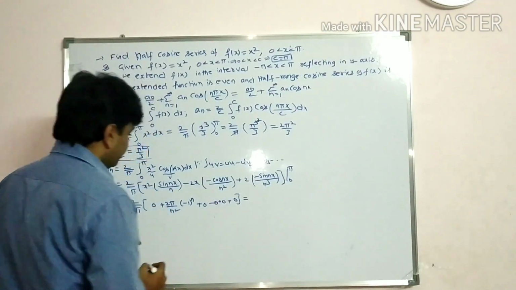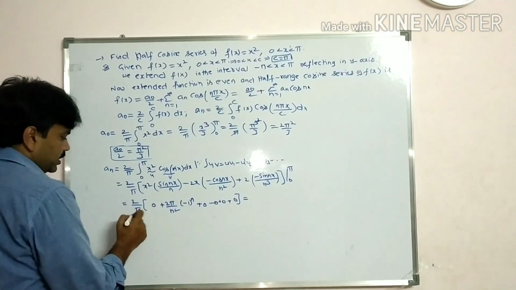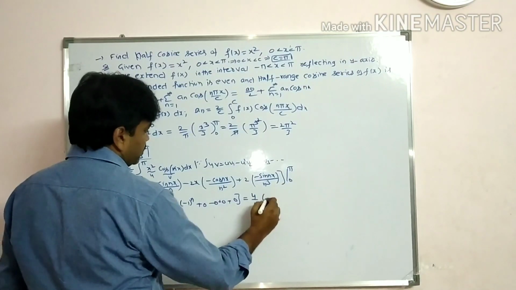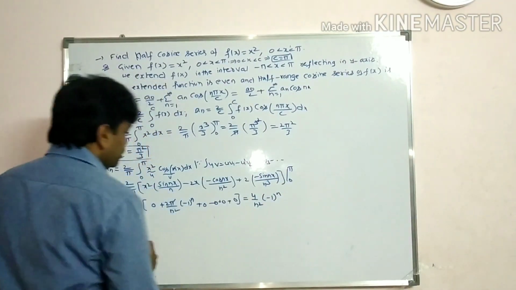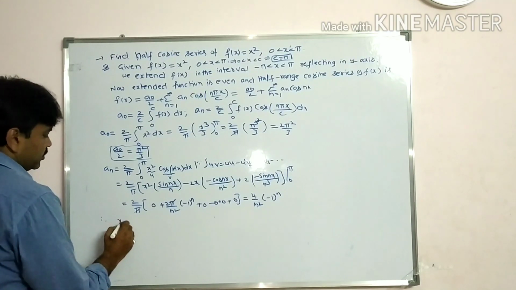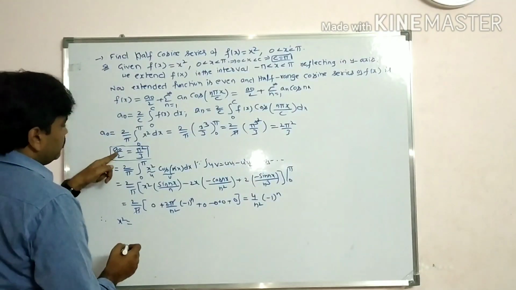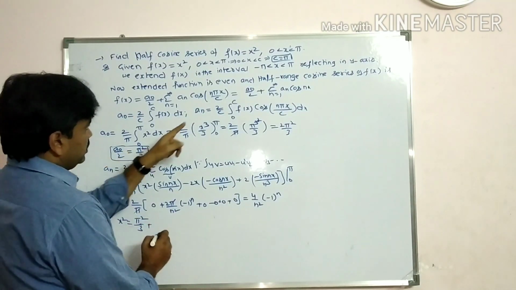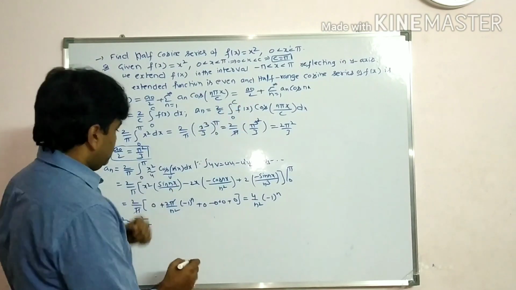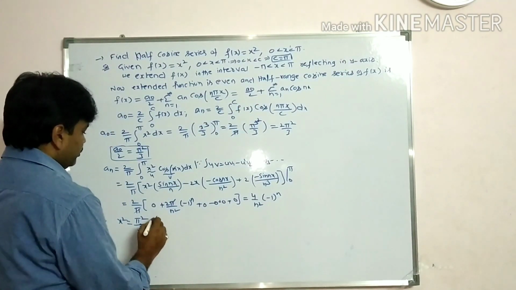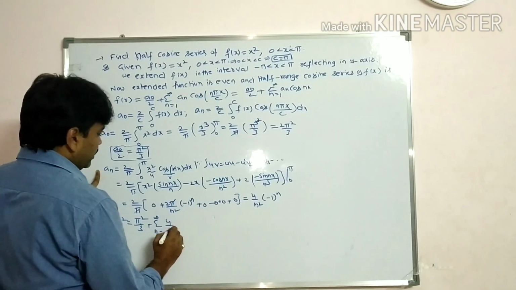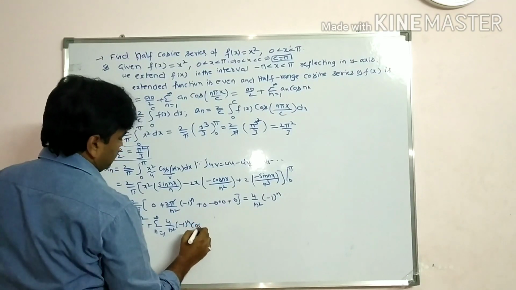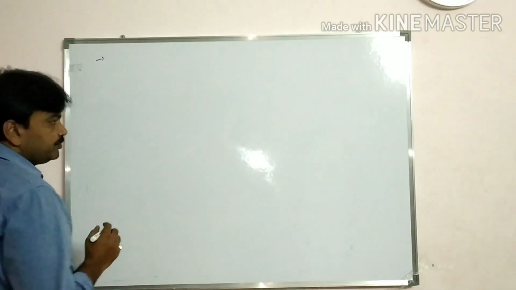So finally we get here, pi cancels, 2 into 2, 4 by n square, 4 by n square minus 1 whole power n. Therefore, x square is equal to, what is a naught by 2 value, students? Pi square by 3 plus sigma n is equal to 1 to infinity, a_n value 4 by n square, minus 1 whole power n into cos nx.